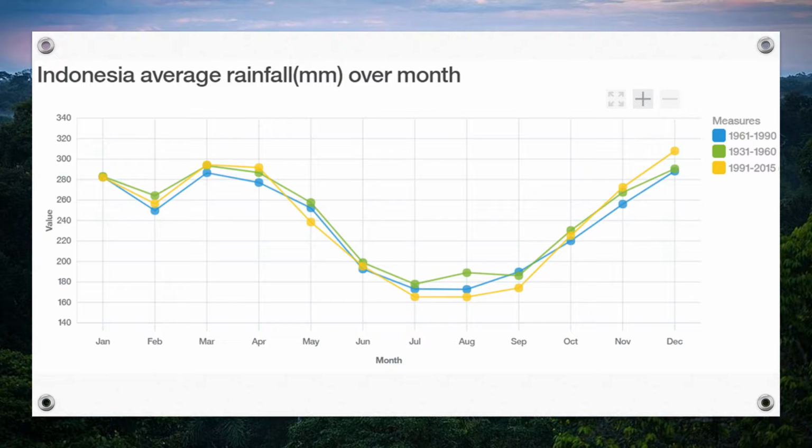March, April, and December have the highest rainfall in the year. The yellow line tends to have higher rainfall compared to the other two lines in those three months. July, August, and September have the lowest rainfall in the year. The yellow line tends to have lower rainfall in those three months compared to the other two lines. What does it mean? Having more rainfall in the main rainy season and less rainfall in the drought season. That's the indication of more extreme weather.